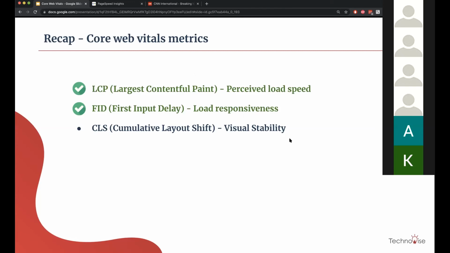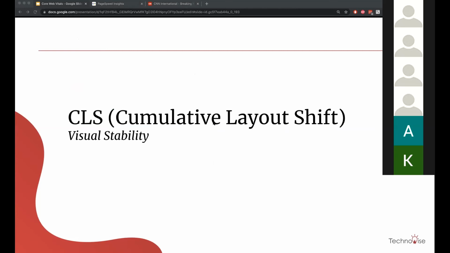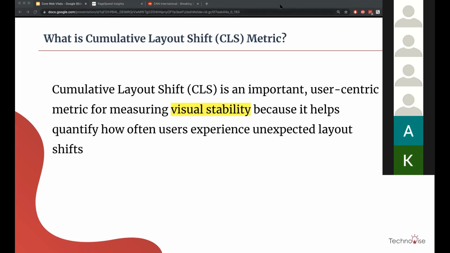Okay, let's move on to the next metric, which is CLS, cumulative layout shift. This is the easiest low-hanging fruit which you can use to fix very easily.